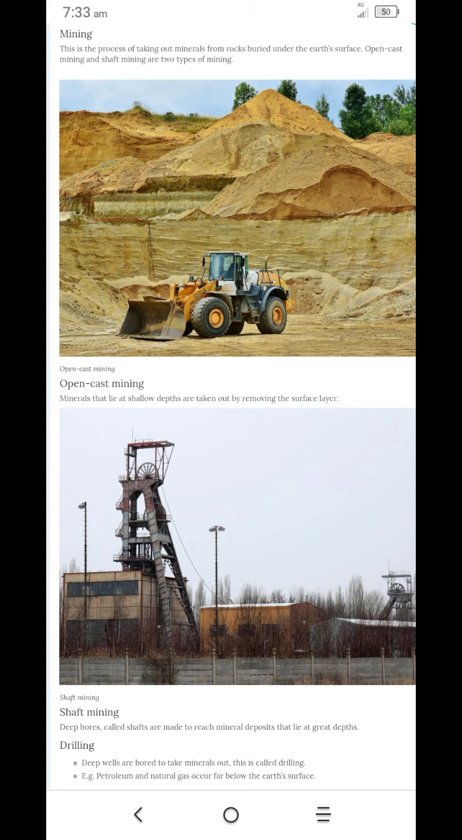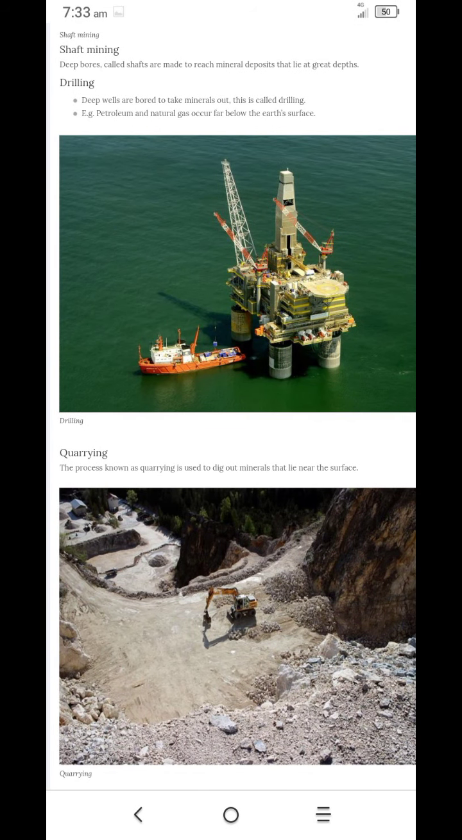Then another process by which we take minerals is drilling. Deep wells are bored to take minerals out, that is called drilling. Example, petroleum and natural gas occur below the earth's surface. Next, already I told you about shaft mining. Deep bores called shafts are made to reach mineral deposits that lie at great depth. Drilling: deep wells are bored to take minerals out. Example, petroleum and natural gas occur below the earth's surface.